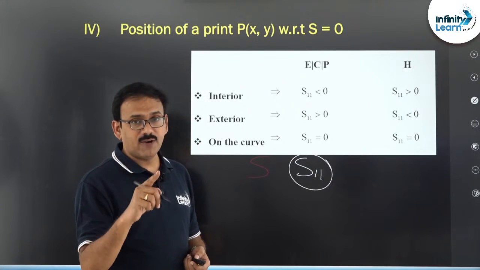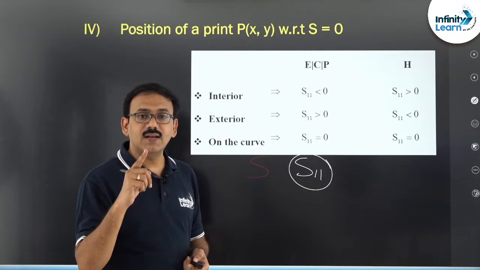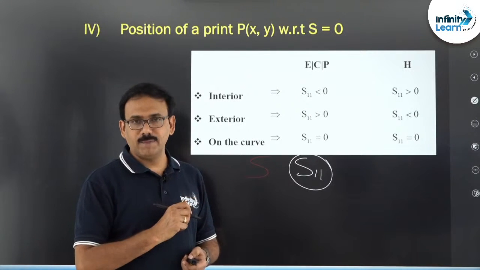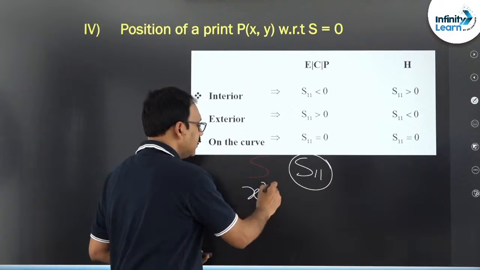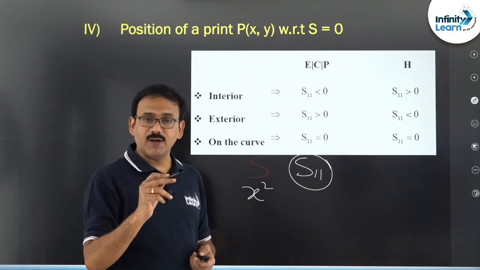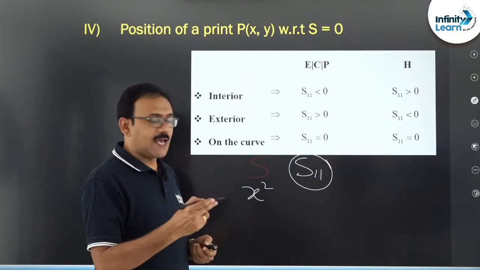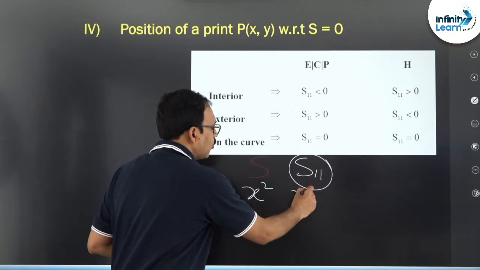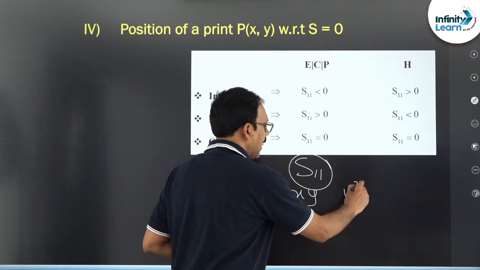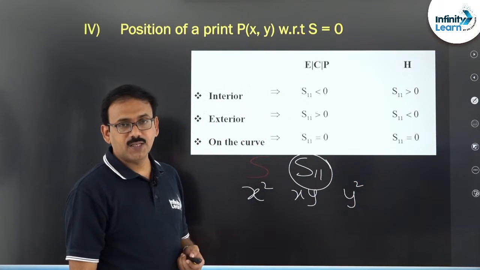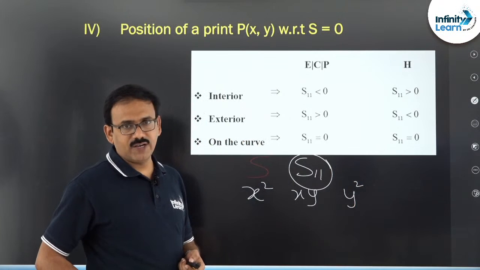Before that, do remember friends, try to maintain the leading coefficient positive before you apply S11. That means if x square is available, x square coefficient must be maintained positive. If x square is absent, then xy term coefficient must be positive. If this is also absent, y square coefficient must be positive. In such a way you have to maintain, friends.